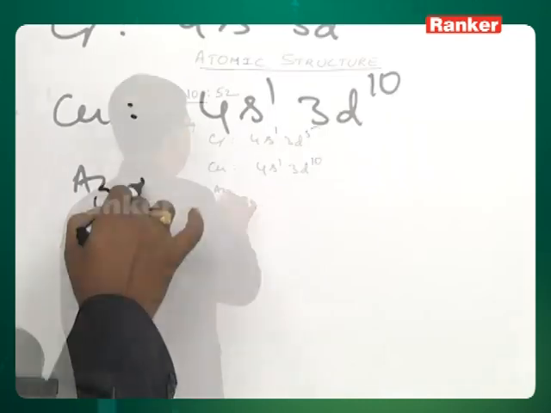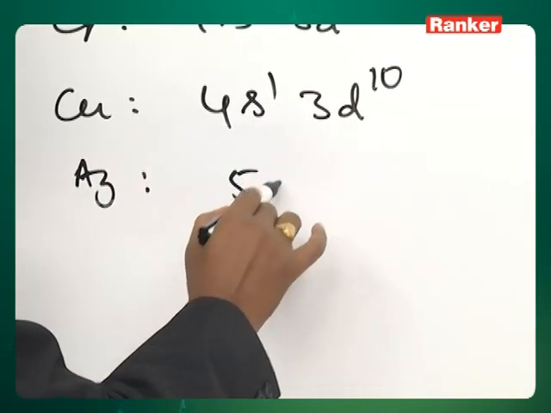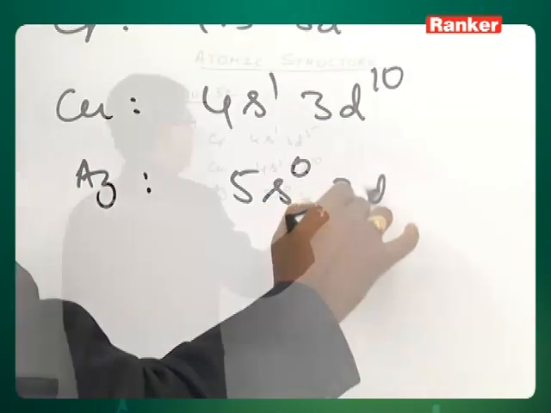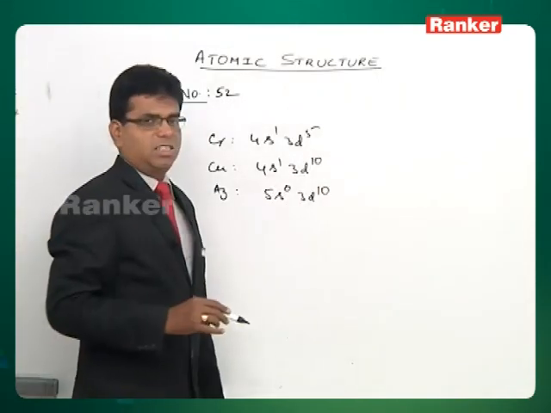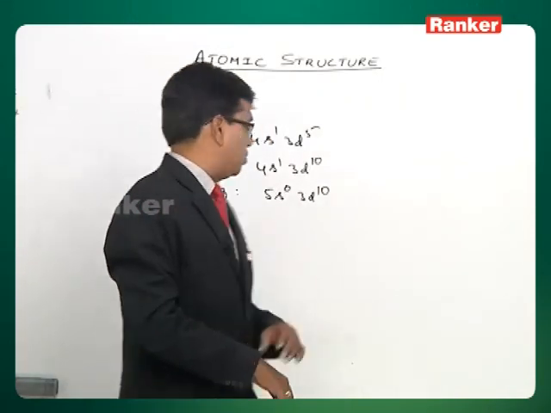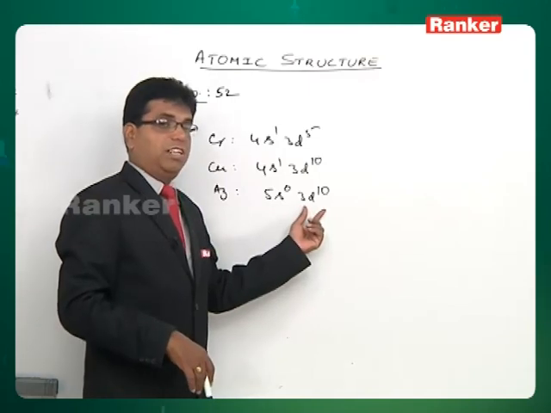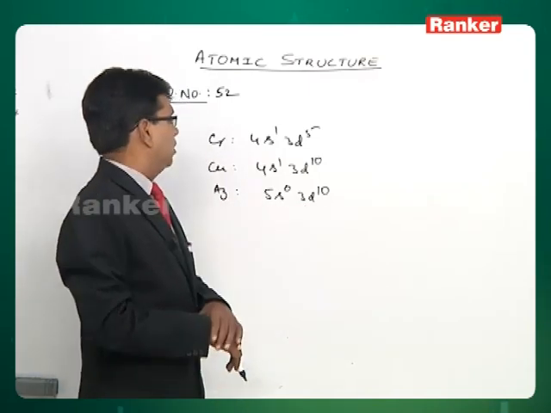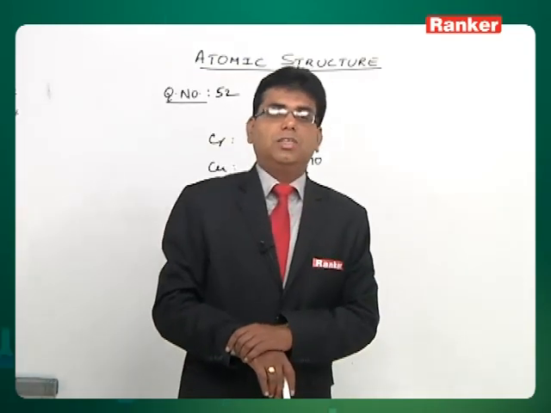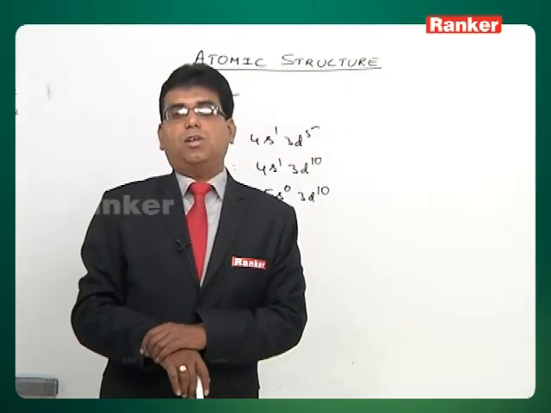For silver again we have 5s1 4d10, so without 5s being completely filled, we have a completely filled d. So like this, chromium, copper, silver are the ones we have exceptional configurations.